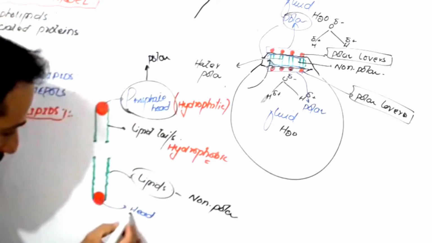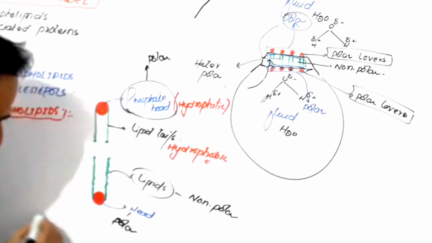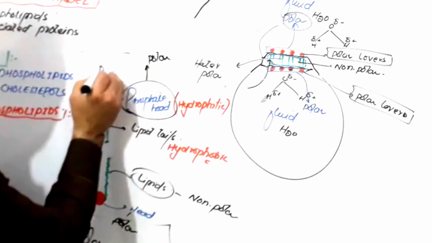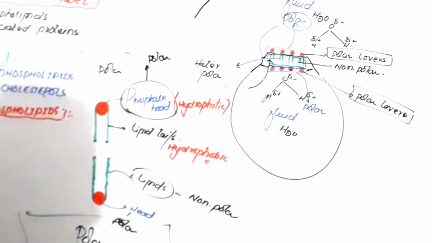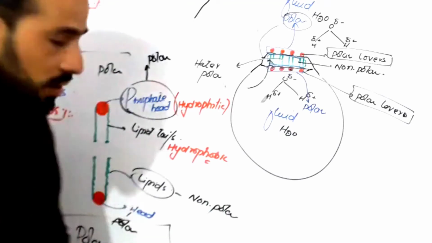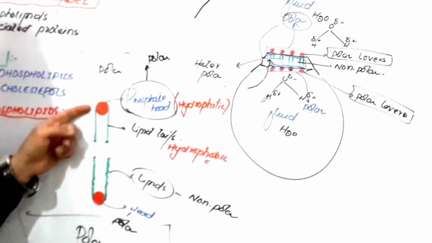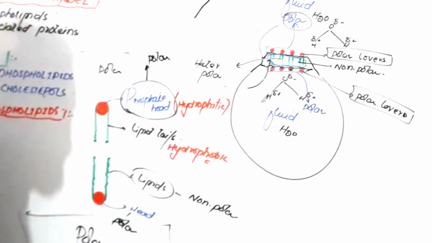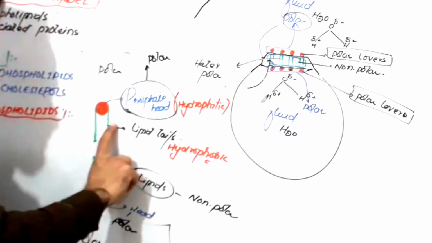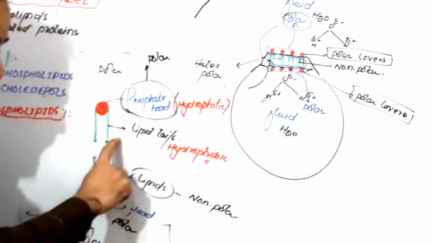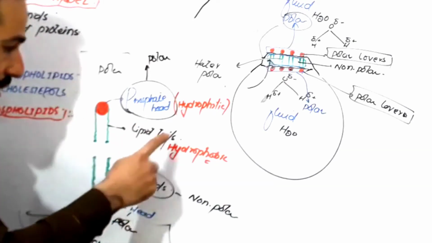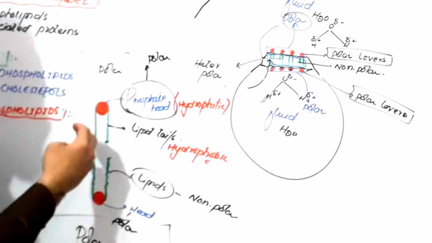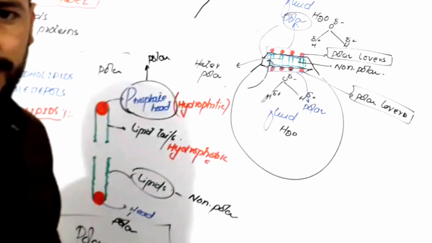So if this head is polar, and here the substances are also polar, and here are also polar substances, we say that in this phospholipid molecule, the polar head is pointing towards the polar substances either outside or inside the cell, and the non-polar tails, or the lipid tails, which are hydrophobic, are going away from the polar substances.